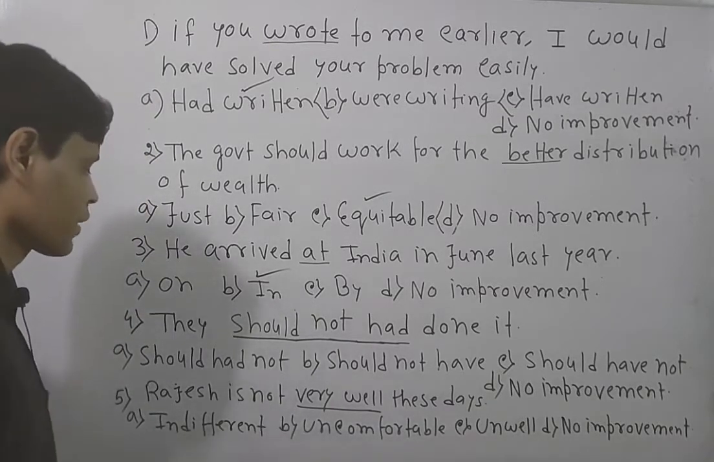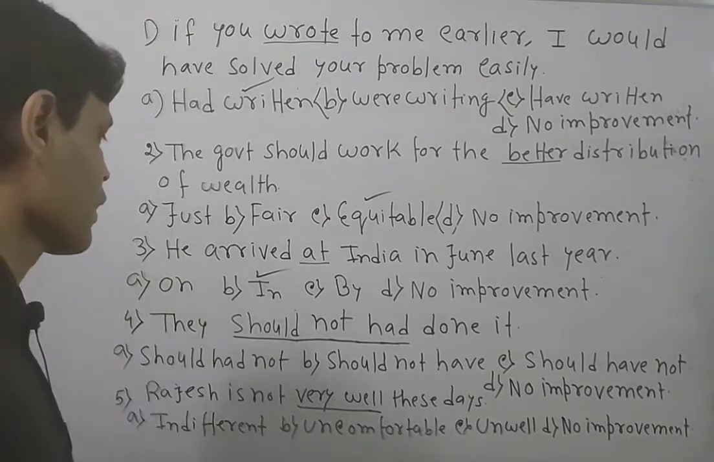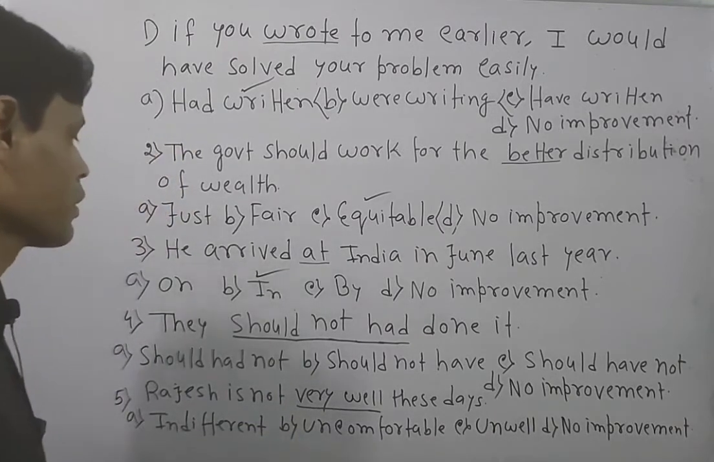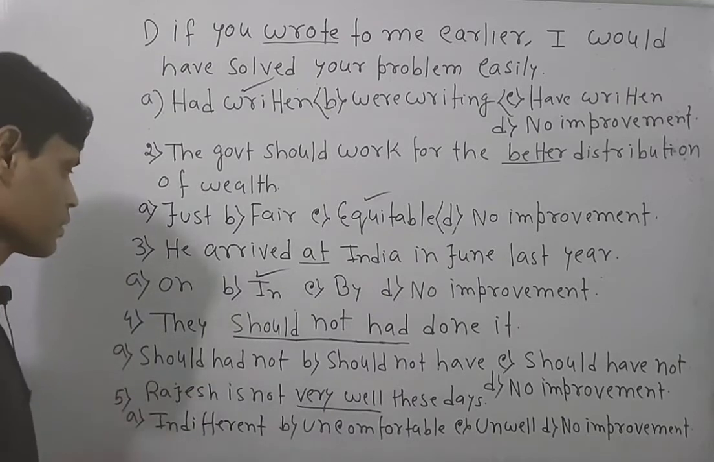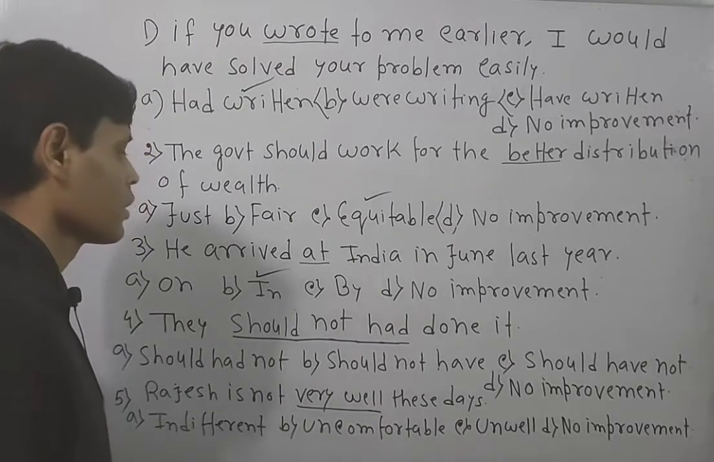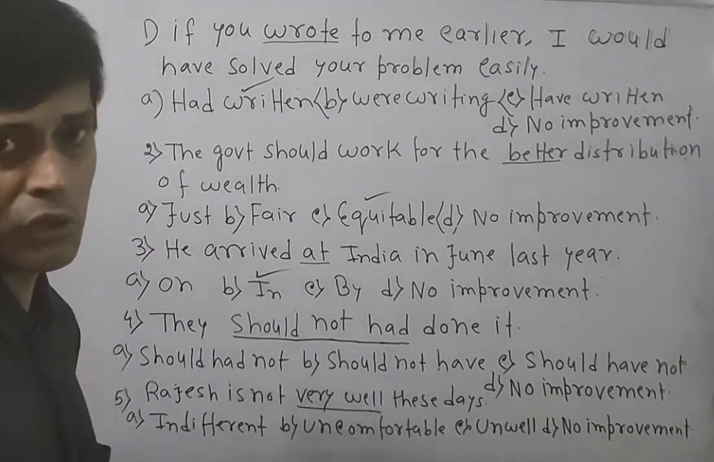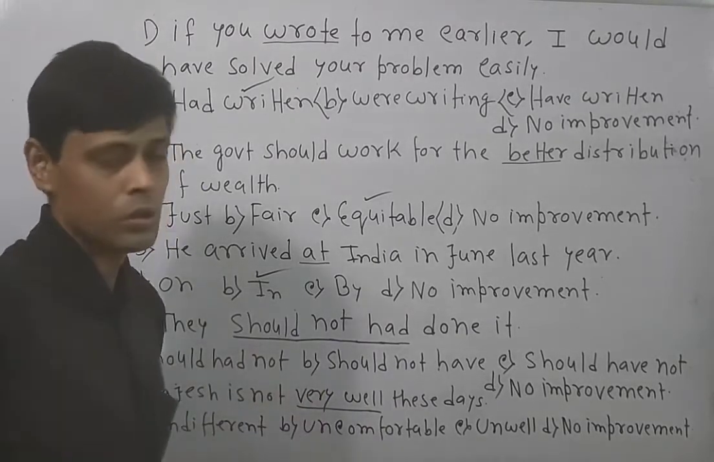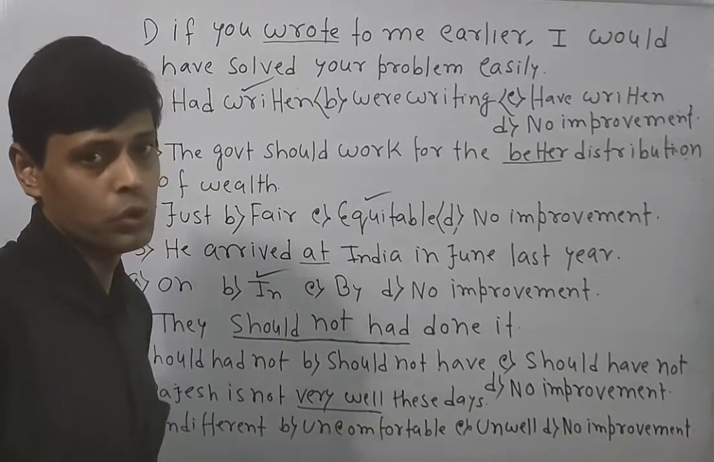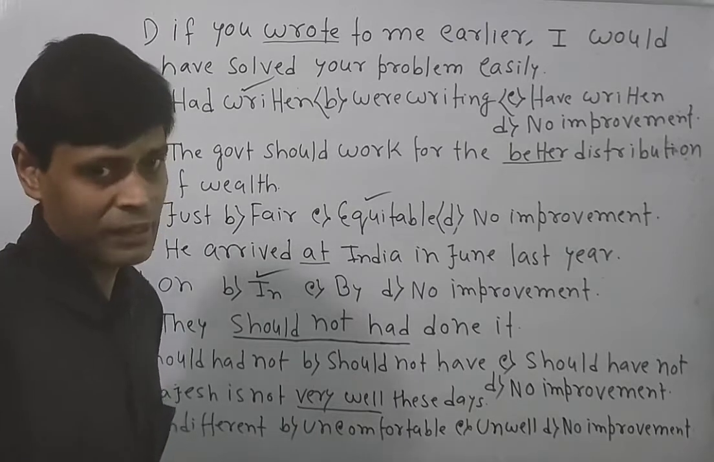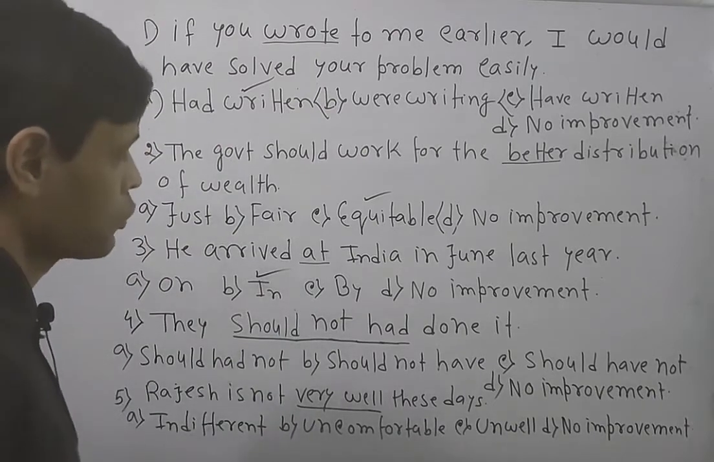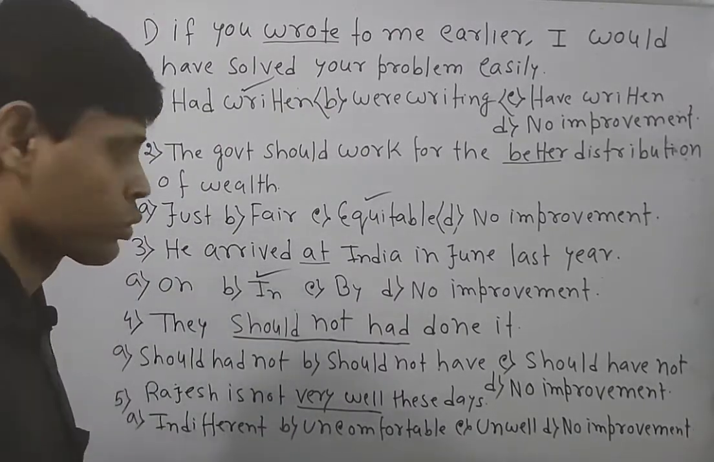If I say should had not, it is the wrong one. So here what will be the answer? Then we should say should not have done it. Had also means get, got, gotten. That means we should not got. So we never say got after the modal auxiliary verbs like should, could, might, etc. So automatically this part can be improved. How? We should select the option should not have.